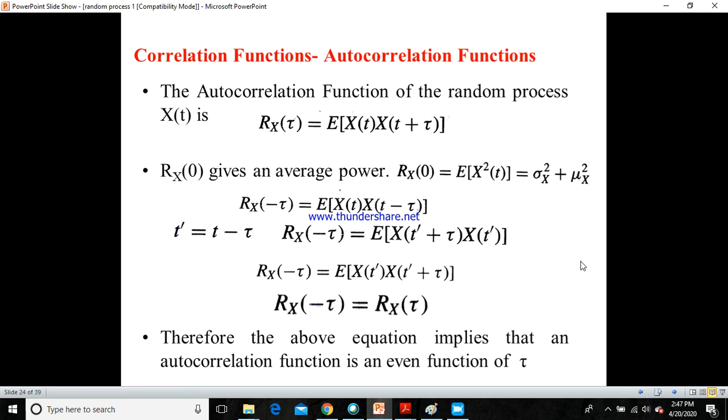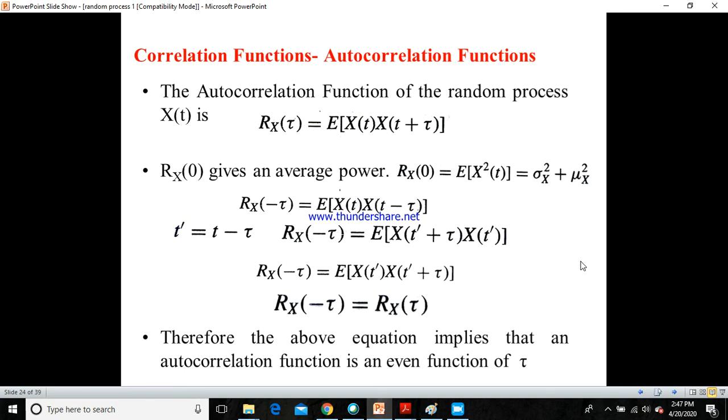So I can interchange x of t dash and x of t dash plus tau, and then I'll say Rx of minus tau would be equal to E of x of t dash into x of t dash plus tau. Now t dash or t, they both are arbitrary times which vary between plus and minus infinity. So therefore, though t dash or t is there, this E of x of t dash into x of t dash plus tau will still be an autocorrelation function of the random process x of t.